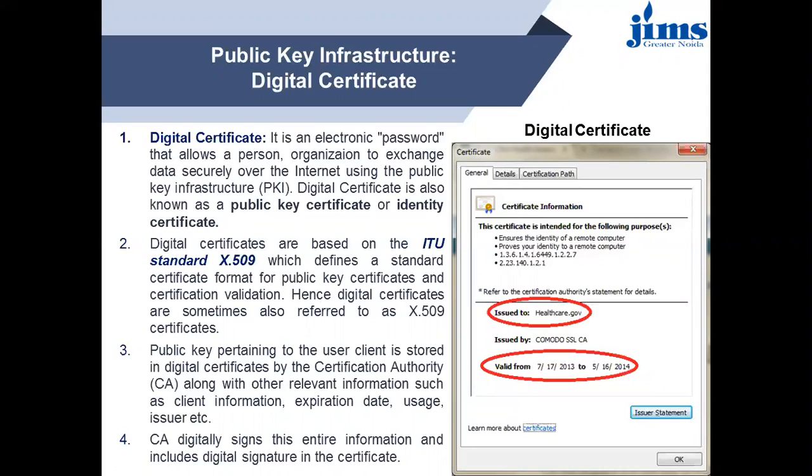The public key pertaining to the user client is stored in digital certificates by the certification authority, along with other relevant information such as client information, expiration date, usage, issuer, etc. The CA digitally signs this entire information and includes the digital signature in the certificate.